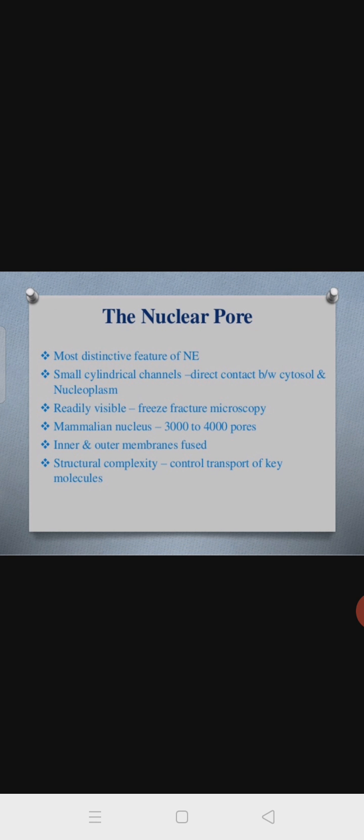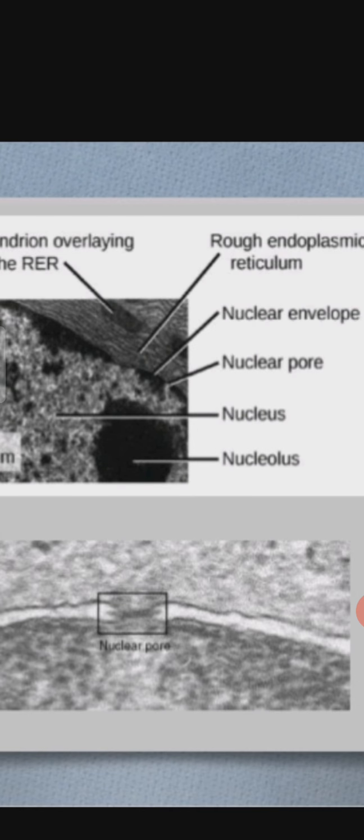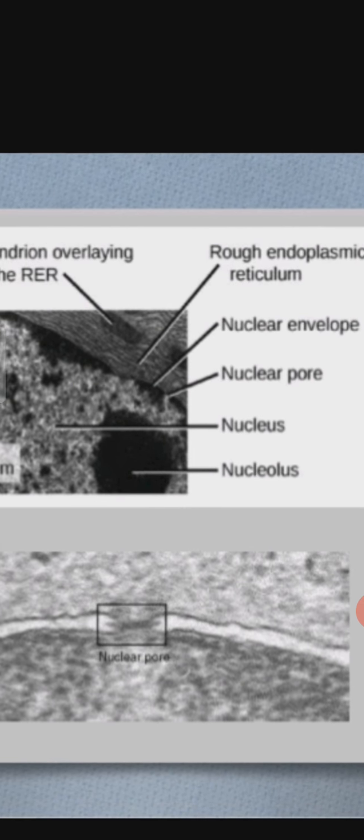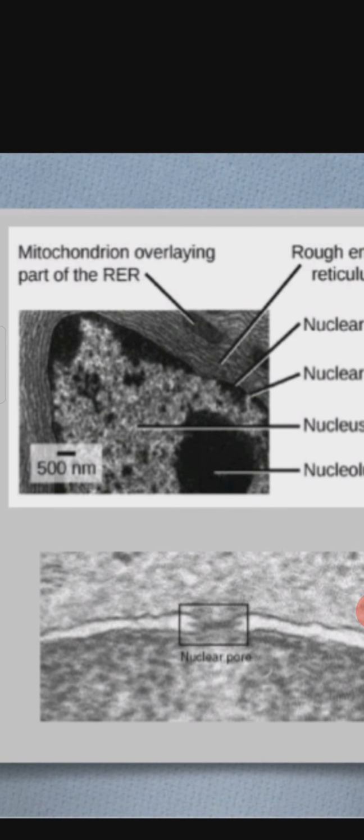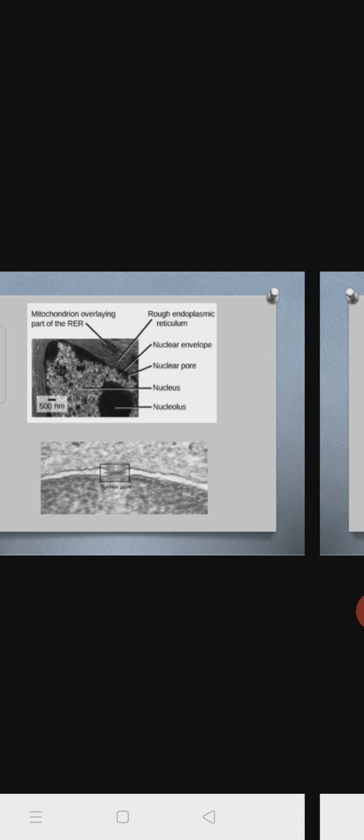The inner and outer membranes are fused. Both membranes are fused due to the presence of the nuclear pore. Structural complexity controls the transport of key molecules through the pore present in the membrane. So that's why the movement of molecules takes place through the pores. Here we see the nuclear pore, nucleus, nucleolus, nuclear envelope, rough endoplasmic reticulum. When you observe under the microscope you can see dense circular structures like this.